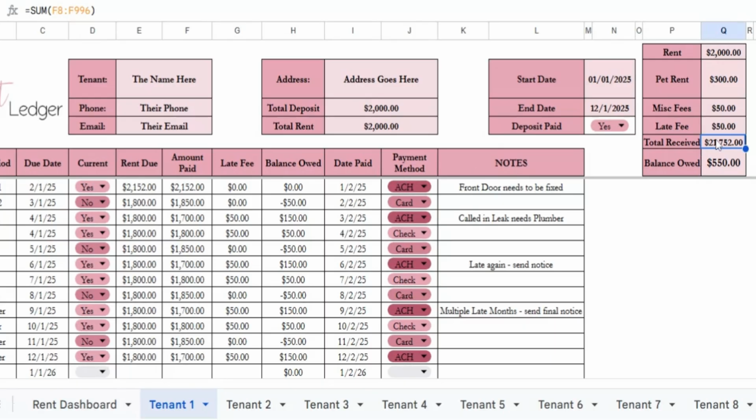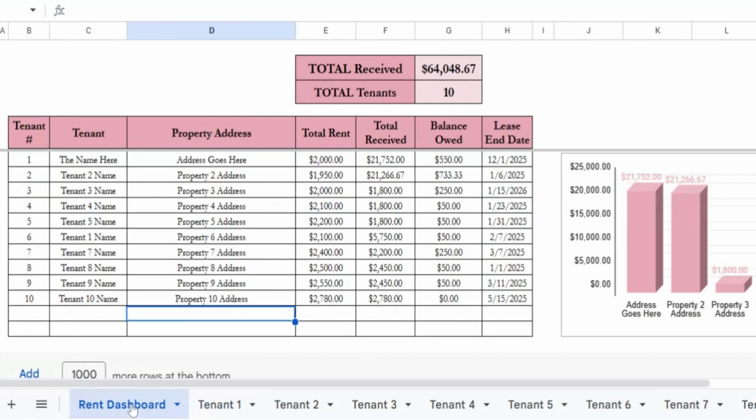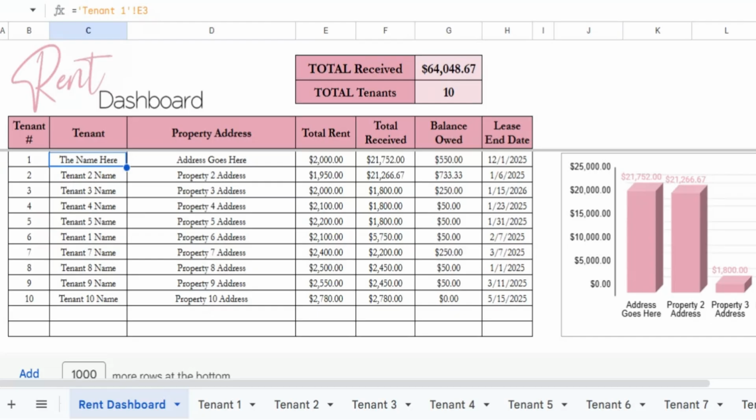This total received is going to be added up from column F, and then balance owed is everything from column H. Okay, so also when we go back to the dashboard, we can see that when we changed the tenant's name and address, their total rent, the total received, everything has changed as well.